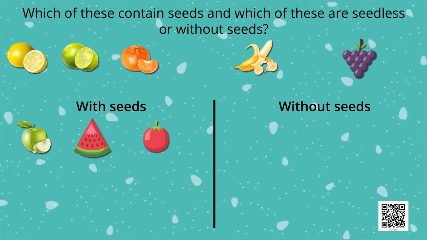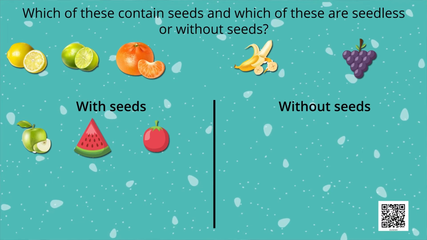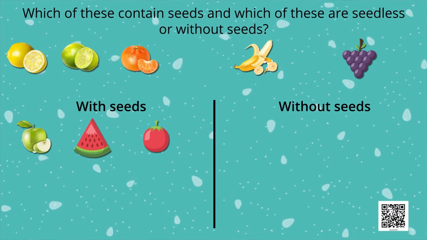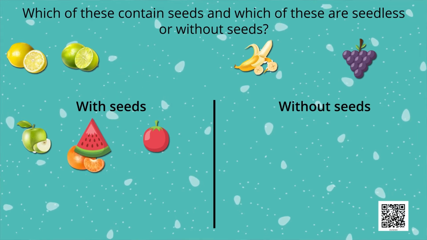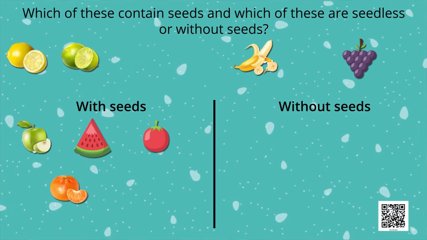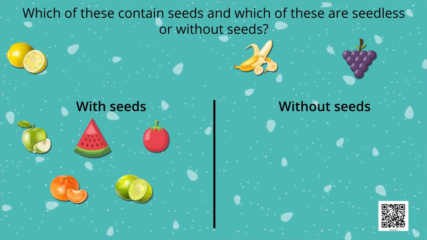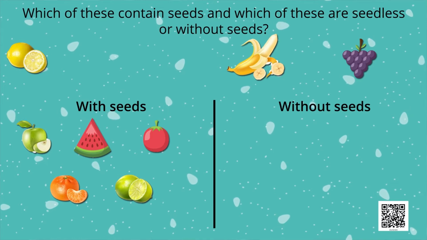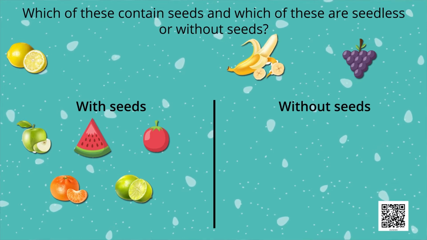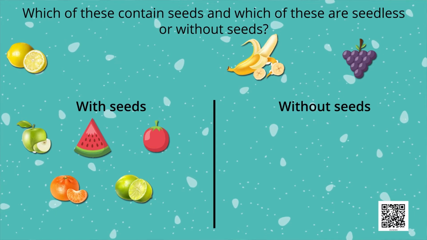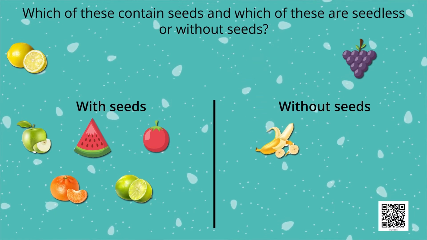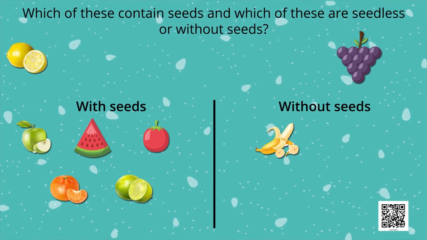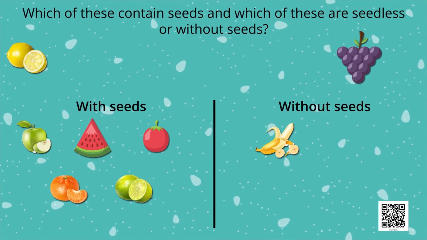After tomatoes, we have oranges. What do you think? Have you seen seeds inside an orange or not? Yes, it has seeds. Then limes. Limes too have seeds. Okay, what do you have to say about bananas? Have you seen a seed inside a banana? No. We can say it is without seed. Next, grapes. Also, we haven't seen any seeds inside grapes.